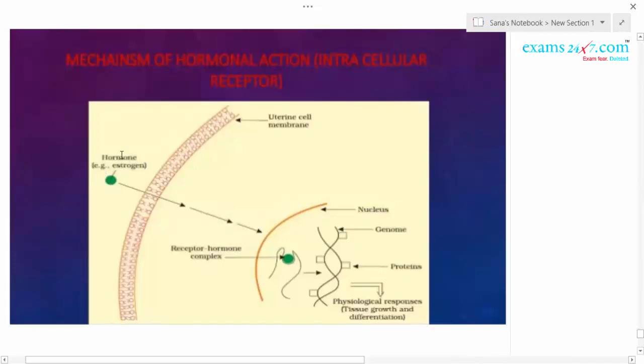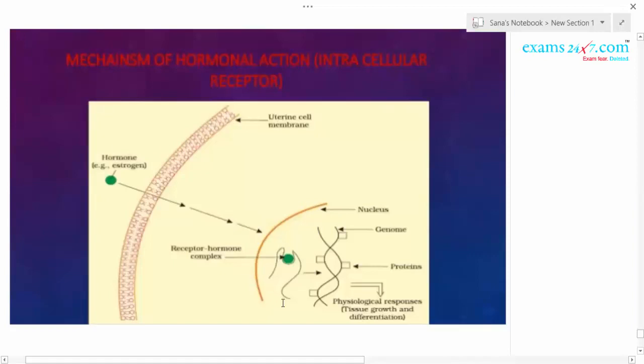As this hormone is a lipid derivative, a steroid hormone, and the plasma membrane of the uterine cell is also made up of lipids, it can easily pass through the uterine cell membrane. So the cell membrane does not possess any receptor. The hormone directly enters inside the cell.